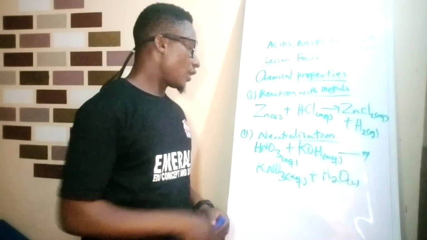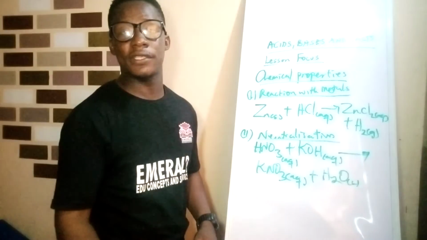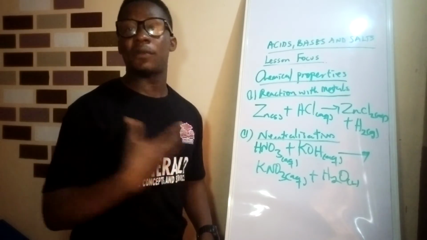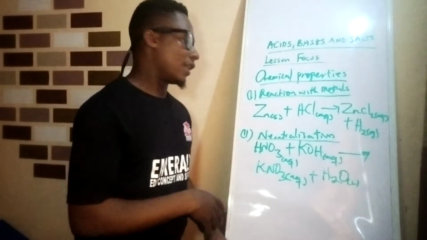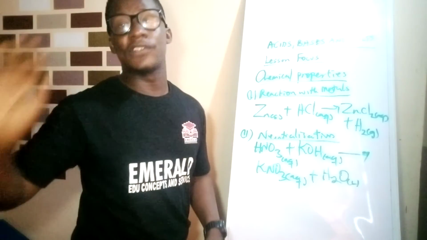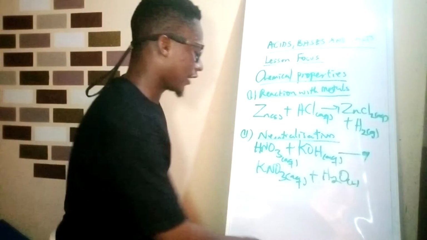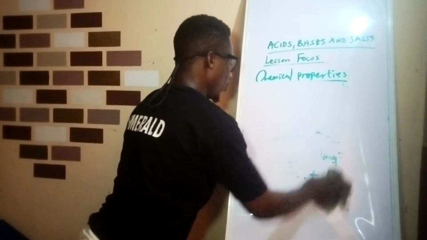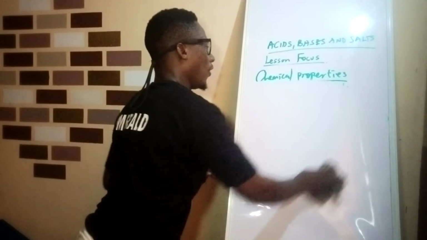So when acid reacts with a base, they form salt and water. This is called neutralization. This is another reaction. Now they can also react with trioxocarbonate 4.